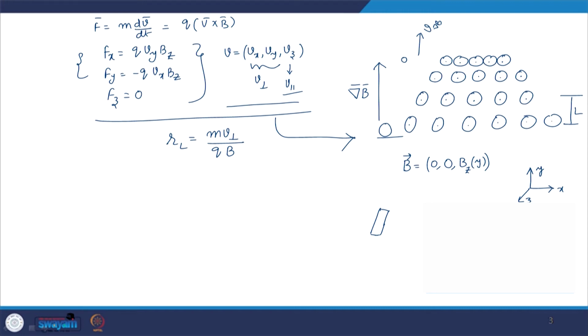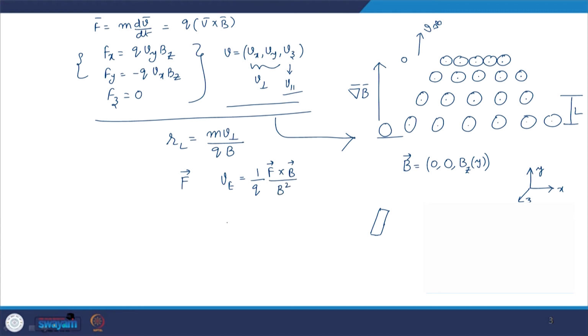Okay. Now, let us try to derive an expression for the gradient drift velocity. We already know that if we have a generalized force F, then the drift velocity associated with it, which we derived in our earlier class, is VE is equal to 1 by Q, F cross B by B square.